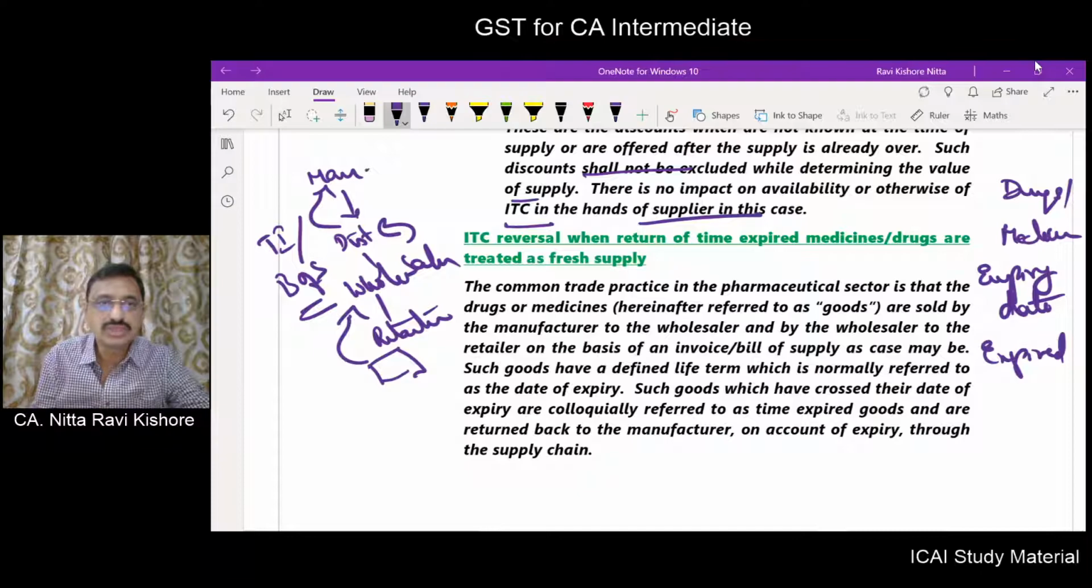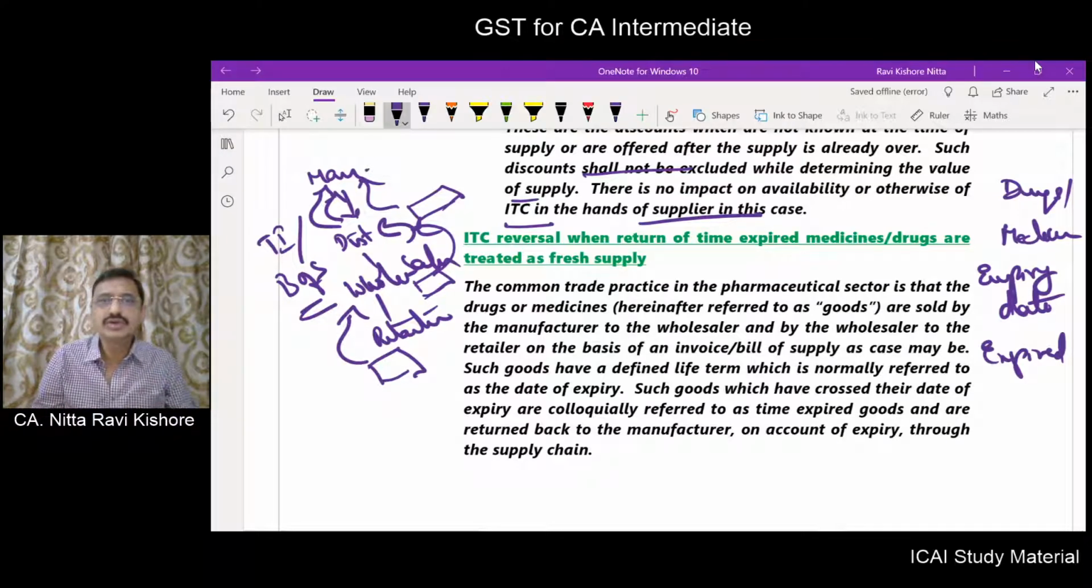Sometimes some stock of medicines or drugs may be left out with the wholesaler himself. Then he will return to the distributor. Distributor in turn returns to the manufacturer. Sometimes the stock of expired medicines may be left with the distributor himself. He will return it back to the manufacturer. So this is the procedure which commonly happens in the pharmaceutical industry.